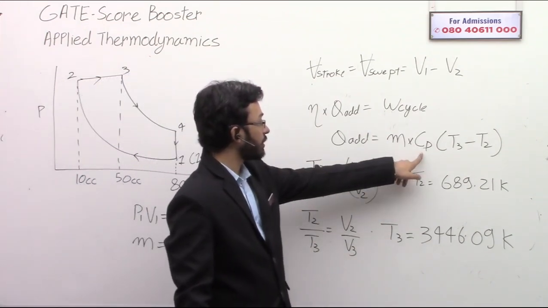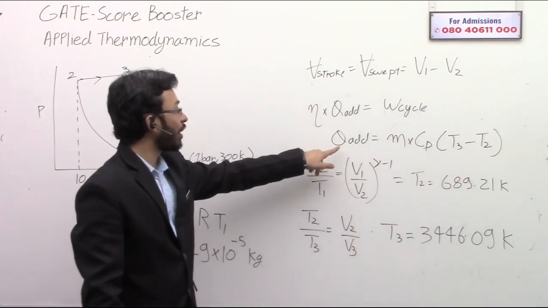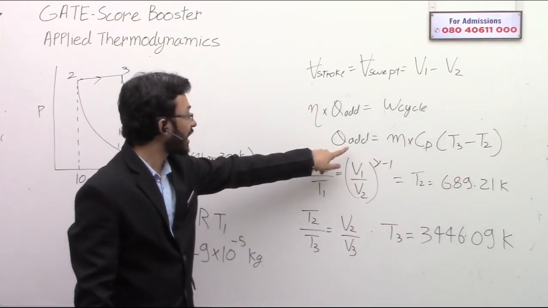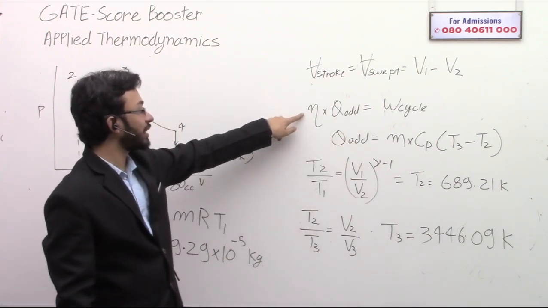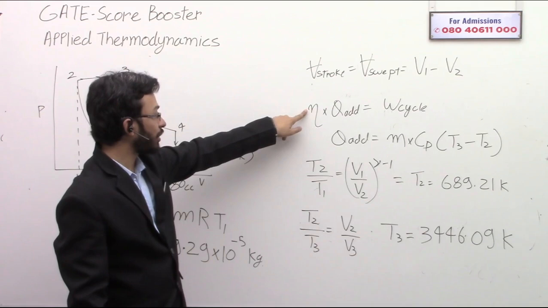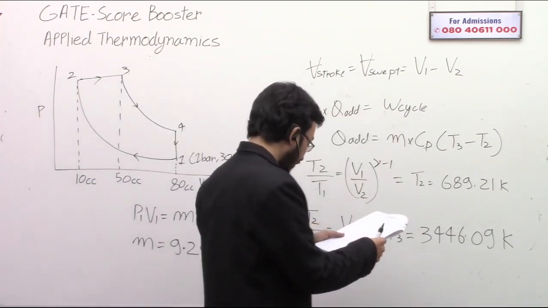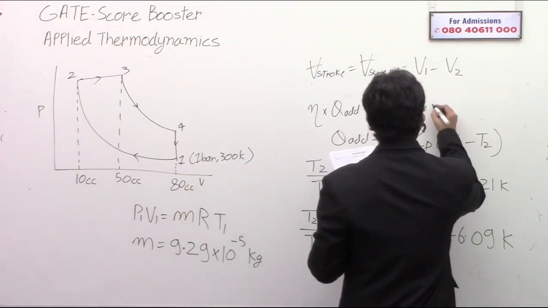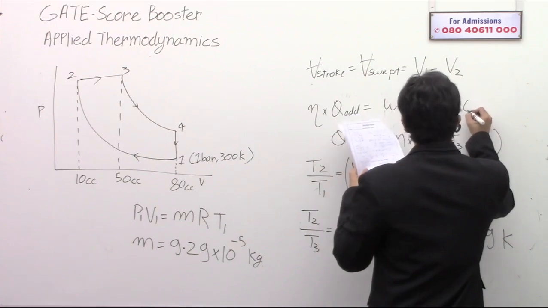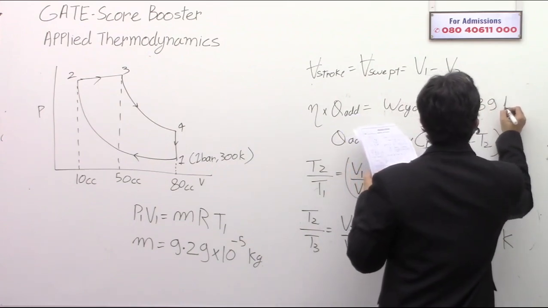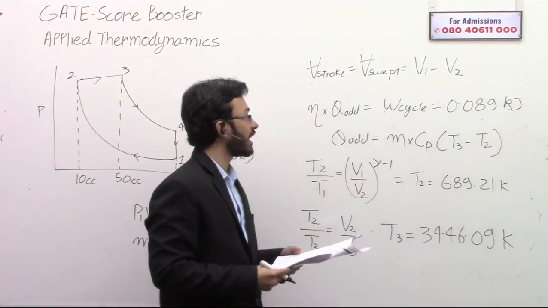We know the value of Cp, T3 and T2. We can now calculate the heat added. Since we have already calculated the efficiency, we can get the work of the cycle. The work of the cycle will come as 0.089 kilojoule.